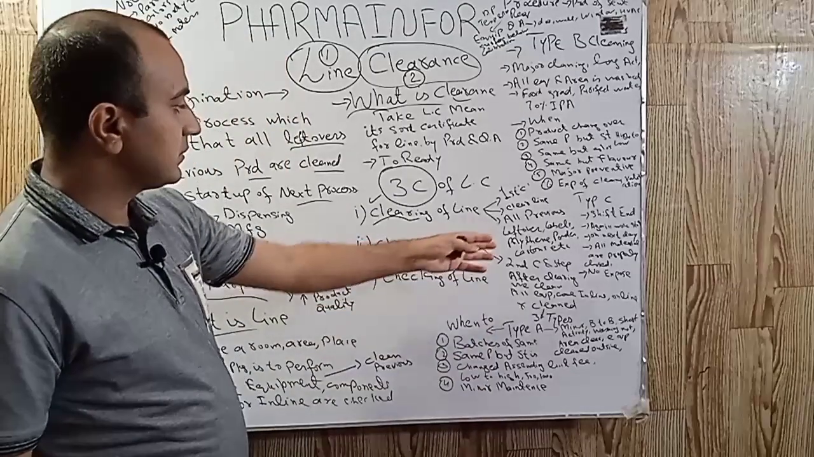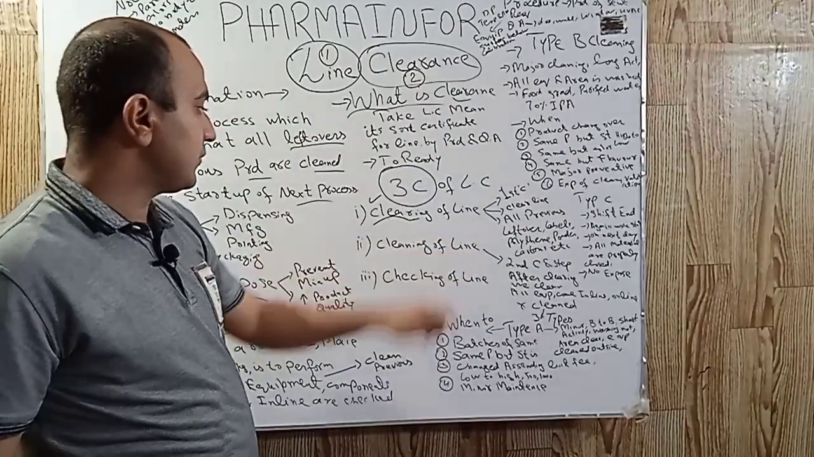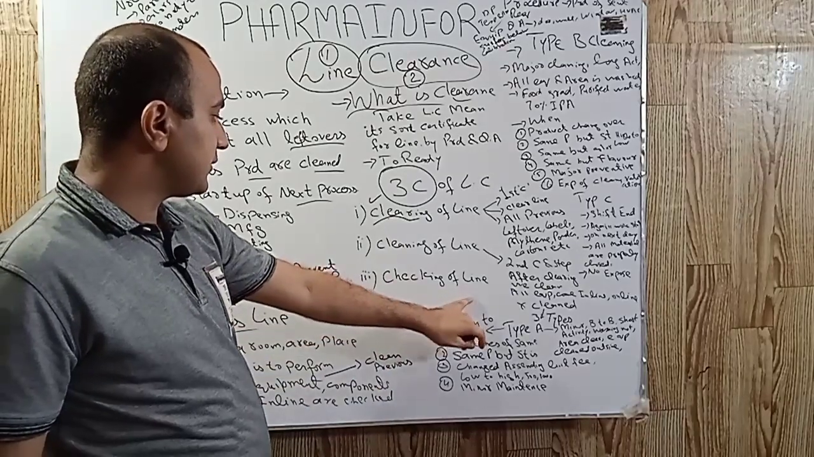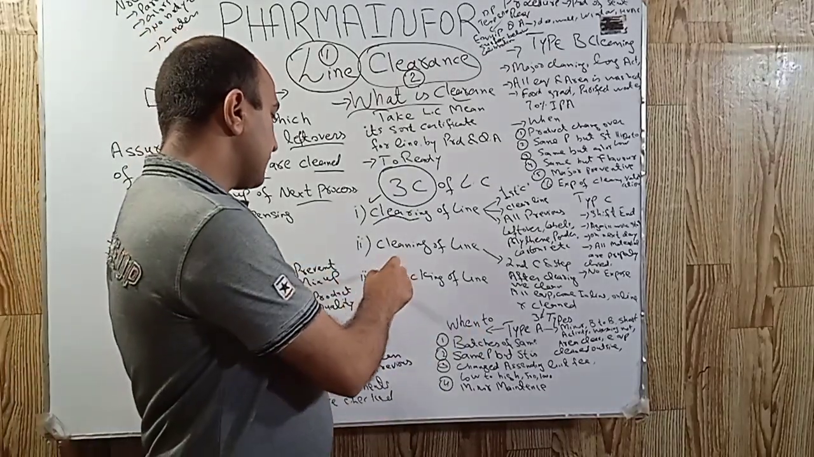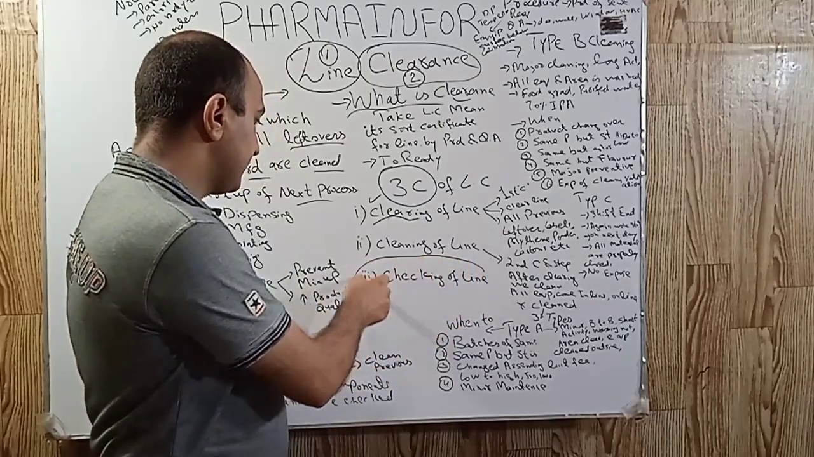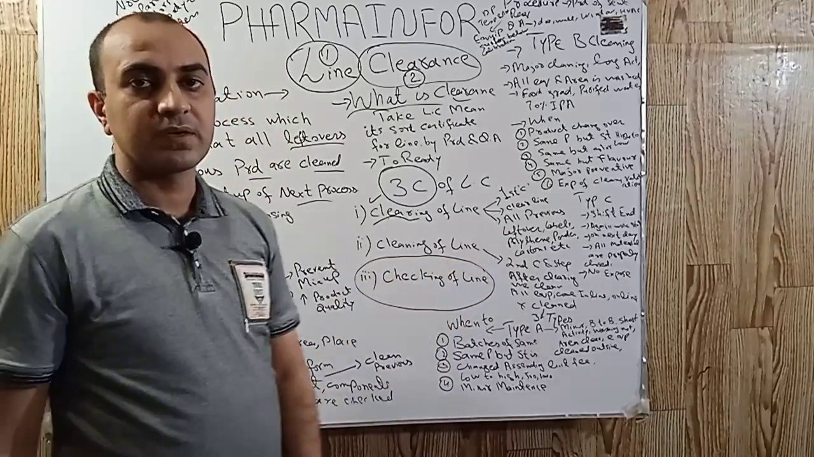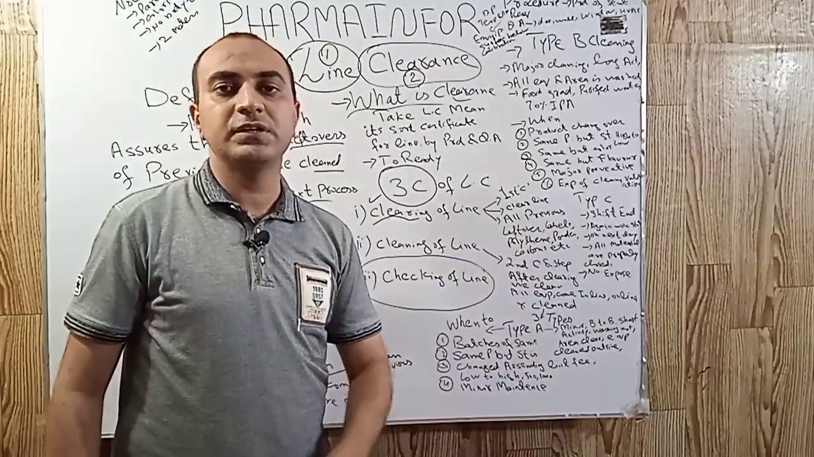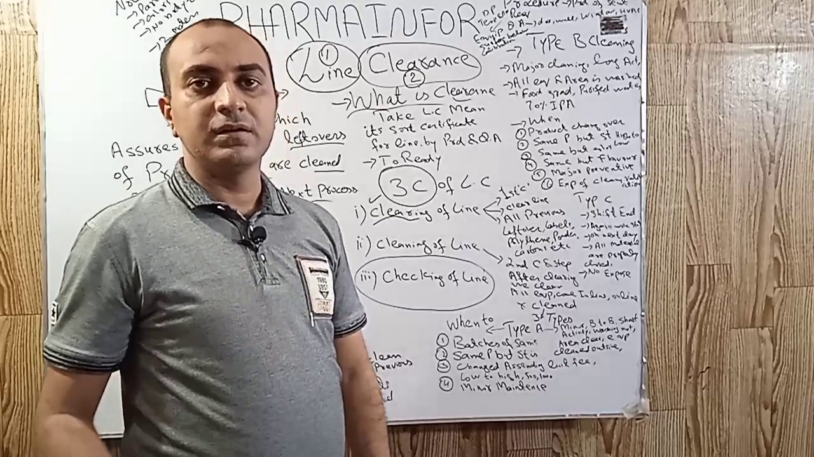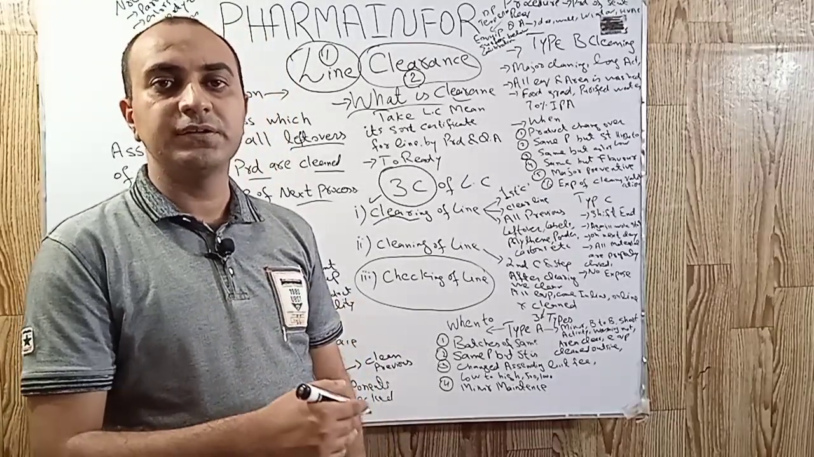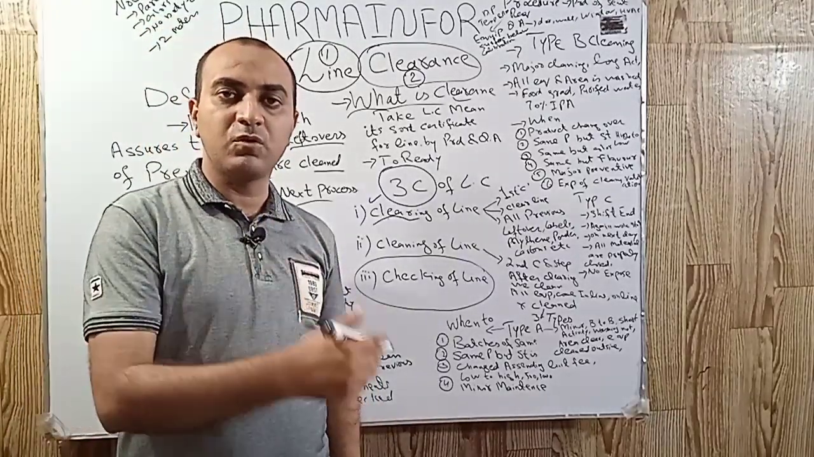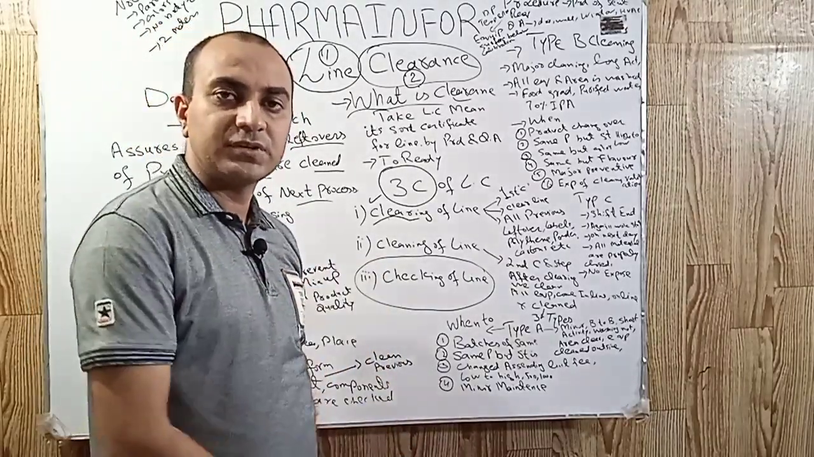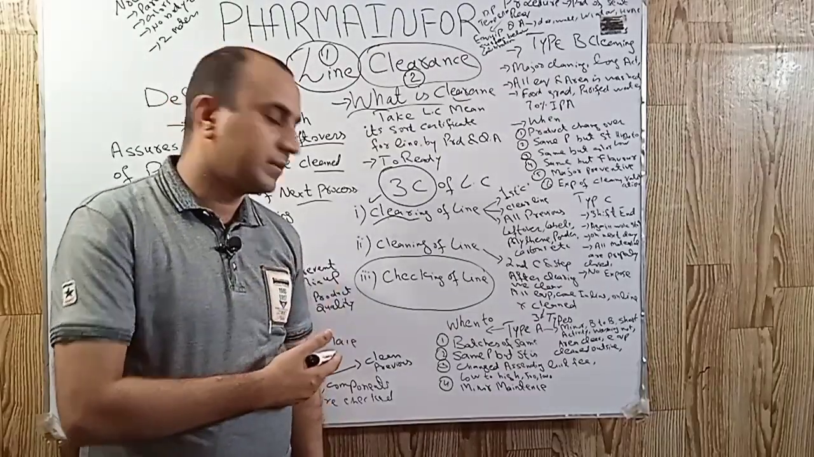So this was the second C of line clearance. Now the third C of line clearance is checking of line. After cleaning, now we physically check the line to ensure whether it is ready to allow manufacturing activity, packaging activity, dispensing activity, or it is not ready.